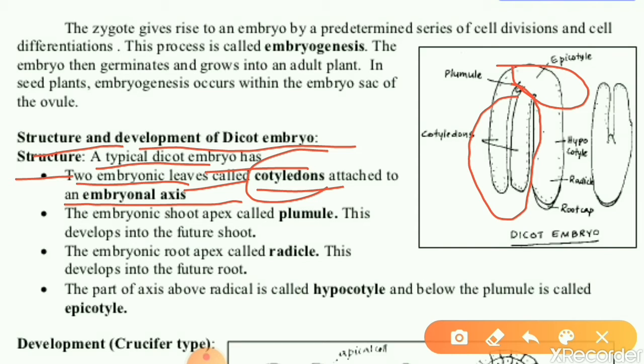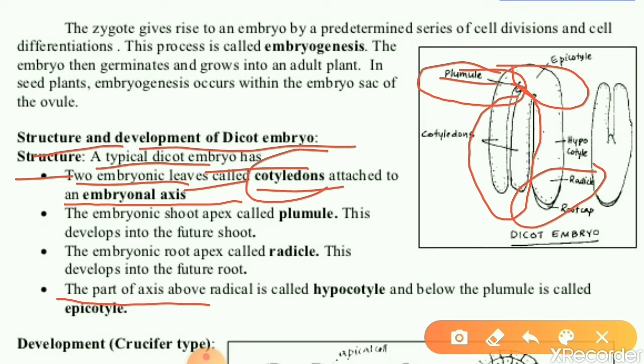The embryonic shoot apex is called plumule. Listen, this is the embryonal shoot apex that we can call as plumule. This develops into the future shoot. From this plumule only the future shoot system develops. The embryonic root apex we can call as radicle. This develops into the future root. So, from the radicle only the future root system develops.